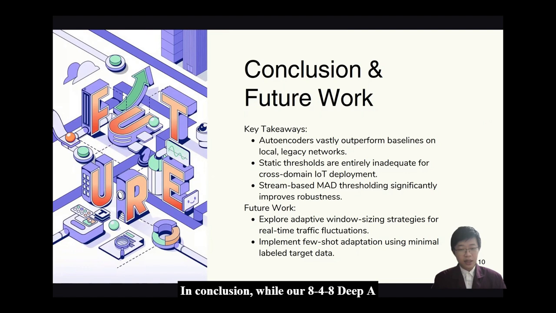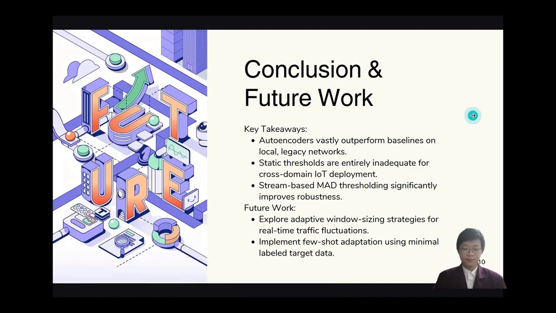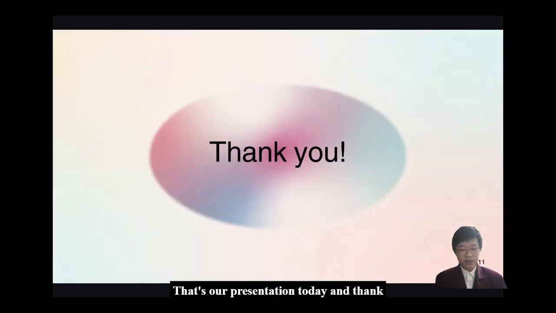In conclusion, while our 8-4-8 autoencoder vastly outperforms traditional baselines locally, static thresholds are entirely inadequate for cross-domain IoT security. Our stream-based MAD thresholding proves that dynamic adaptation is the right path forward. Though a 45% FPR means it isn't fully ready for autonomous deployment yet, looking ahead, we plan to explore adaptive window sizes that expand or contract based on traffic volume, as well as few-shot adaptation to incorporate tiny amounts of labeled target data for better calibration. That's our presentation today, and thank you.